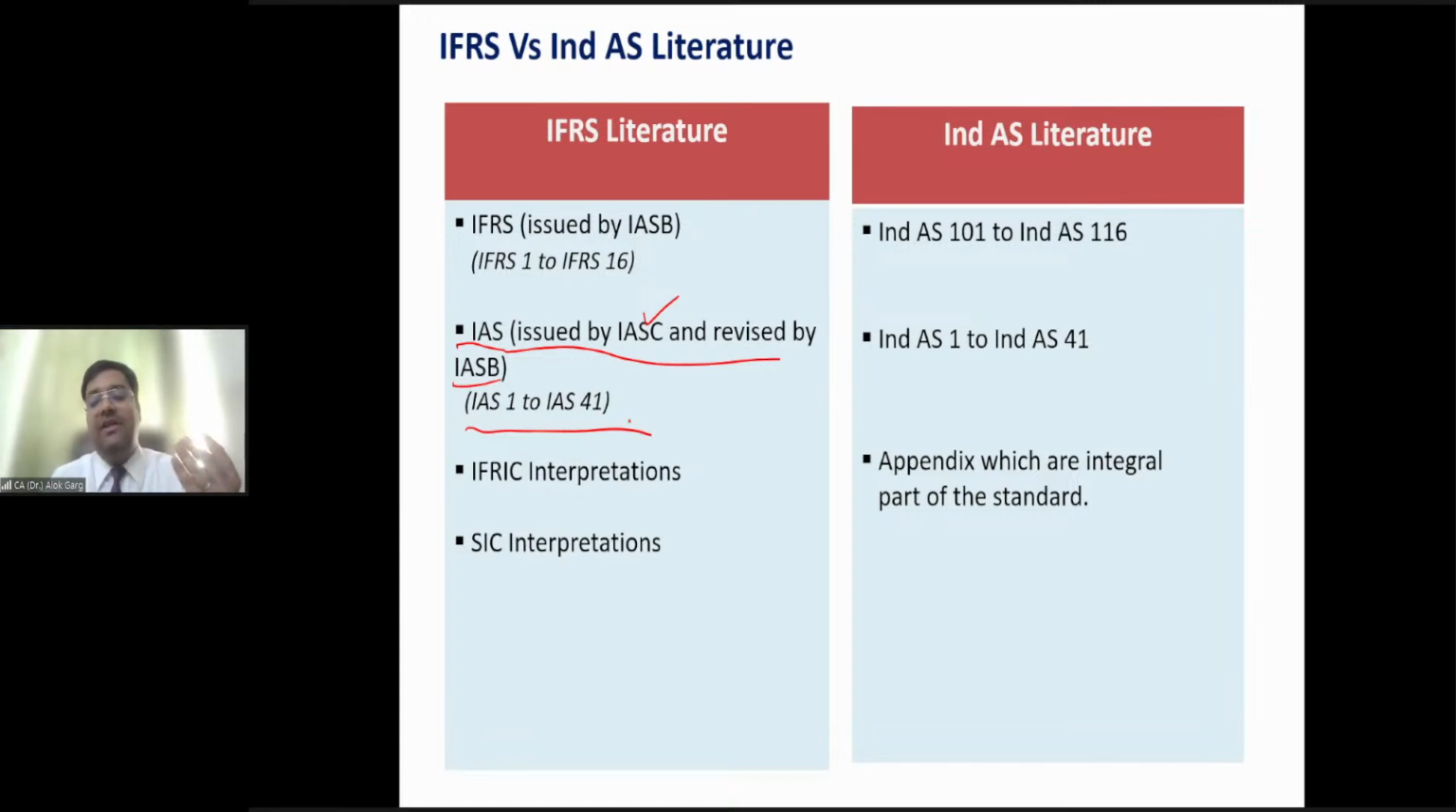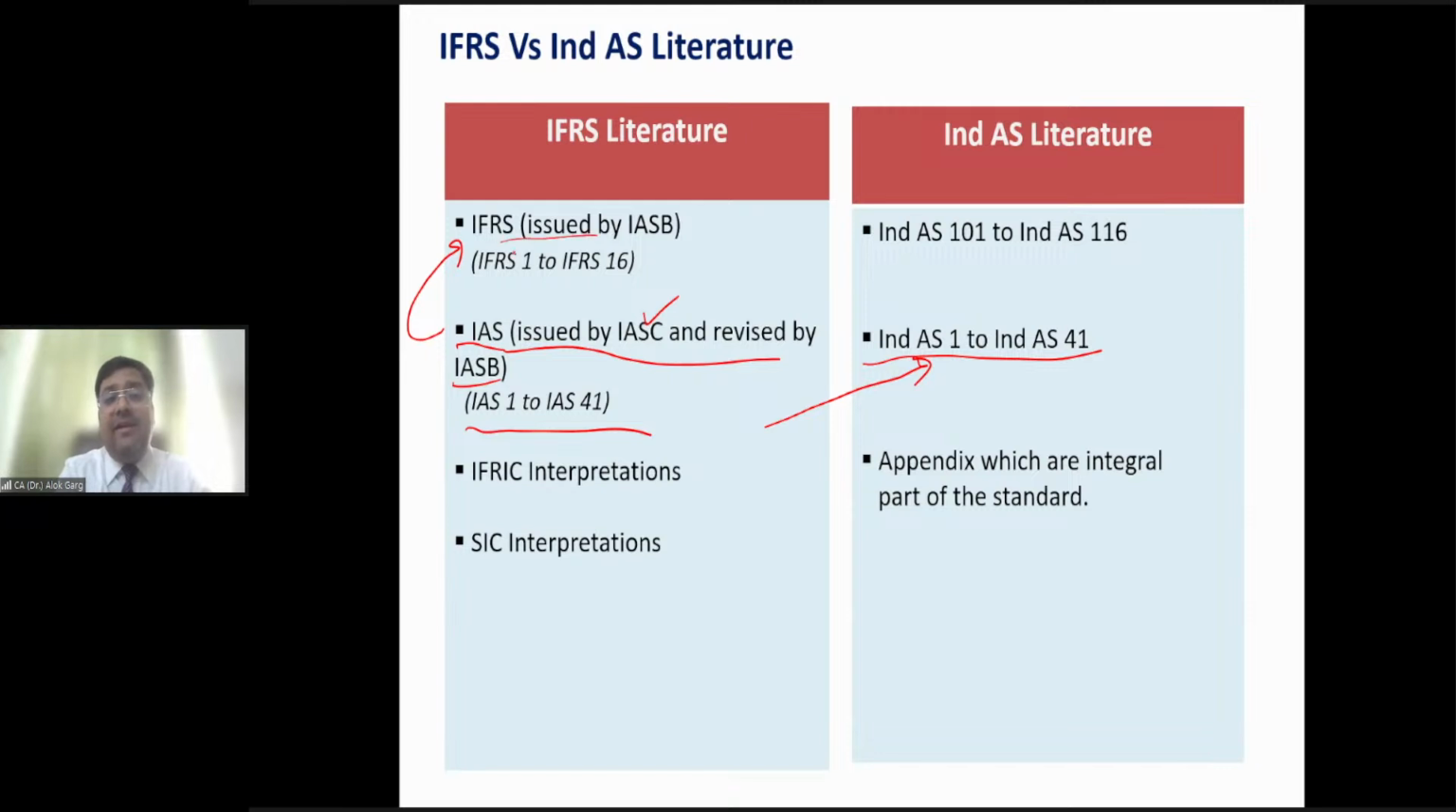In between, a lot of standards have been deleted. Where have they gone? They have gone to the IFRS standards. As I have told you, out of 41 IAS, only 24 IAS are live, right? So friends, wherever IAS was there, like IAS 1, IAS 2, IAS 3, for example, we have issued Ind AS standards: Ind AS 1, Ind AS 2, Ind AS 3, right? So we have issued Ind AS 1 to Ind AS 41.